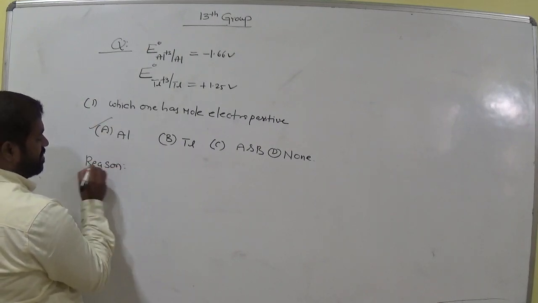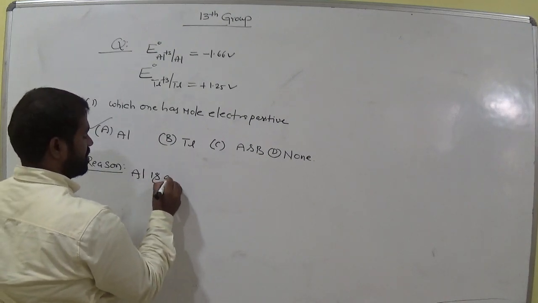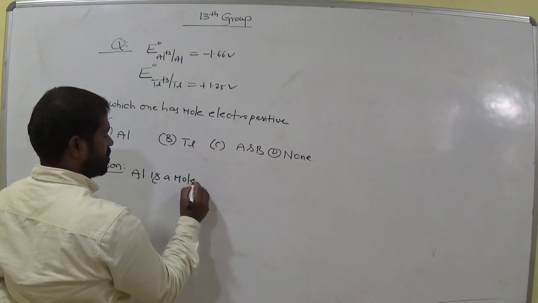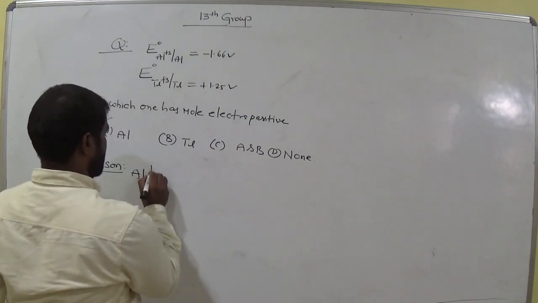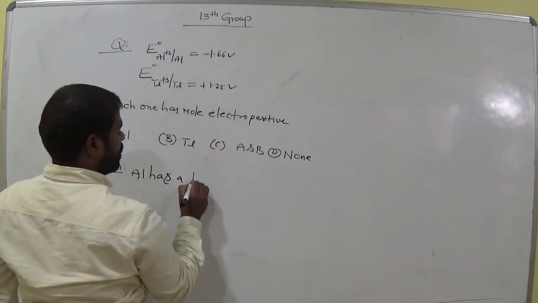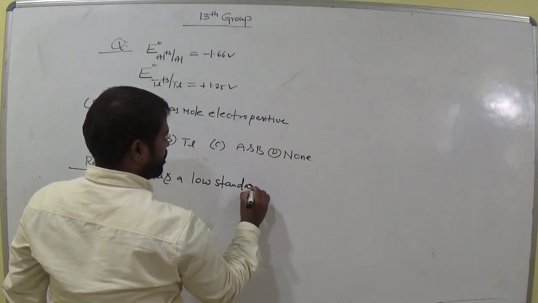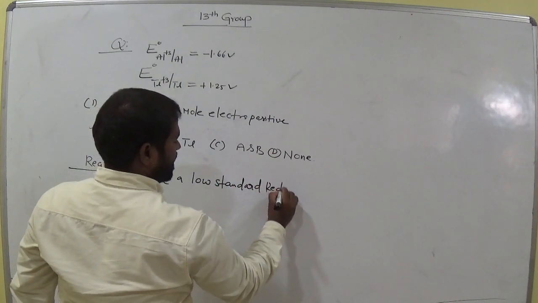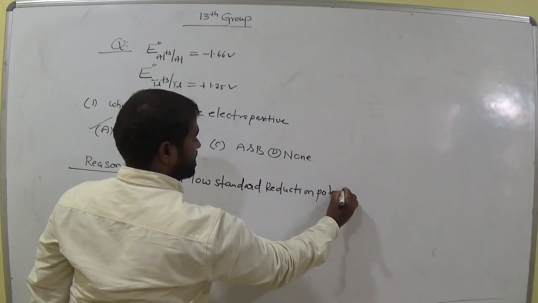What is the reason? Aluminium has a low standard reduction potential, even though it is negative, am I right?